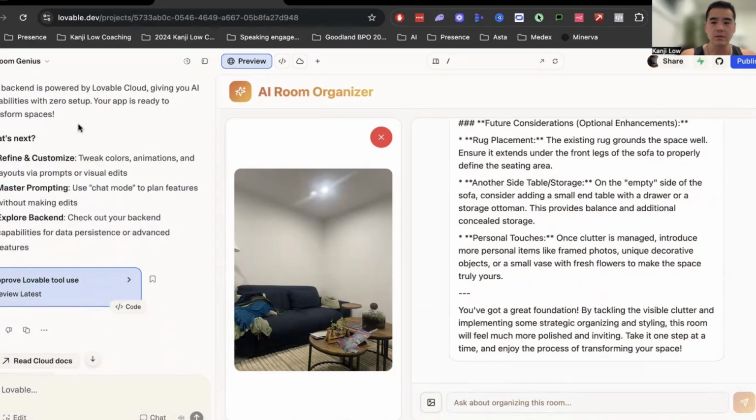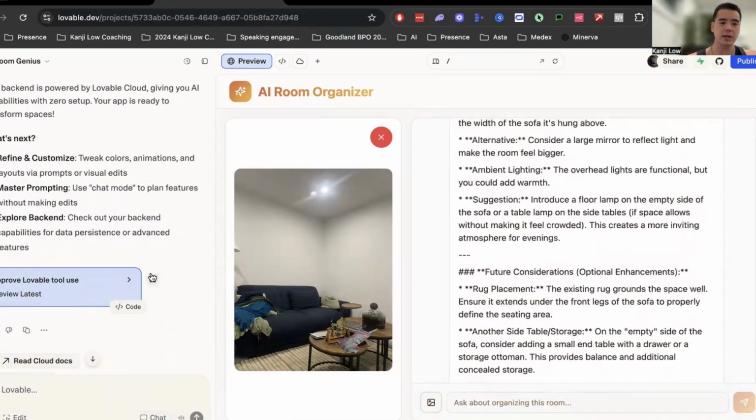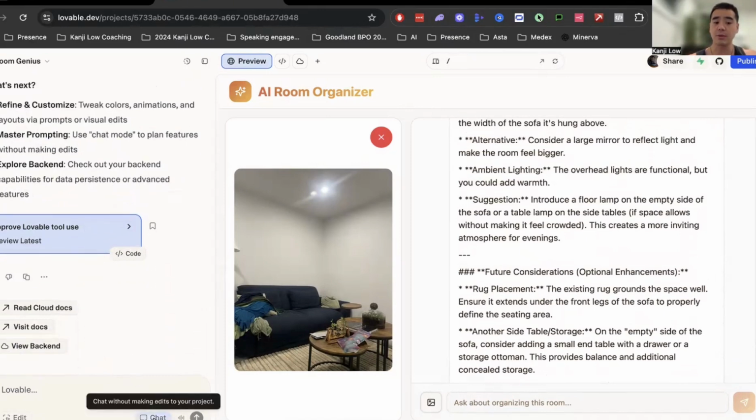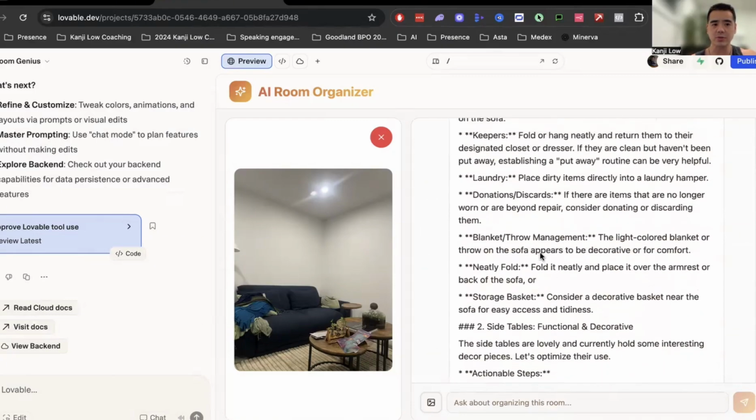Right. So with Lovable, every time you don't use the chat, you actually use your credits. So one thing that I would highly suggest when you're creating applications like this is to put the chat on first, plan with what you want because it doesn't use any credits, and then leverage the credits to do the build. It's a little bit more intuitive. I think probably maybe 3 or 4 months ago, it would have been a little bit clunkier to create other things. But yeah, it's a little bit less intuitive compared to Google AI Studio.